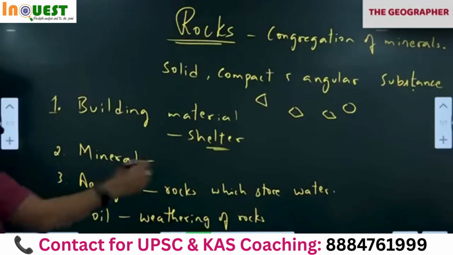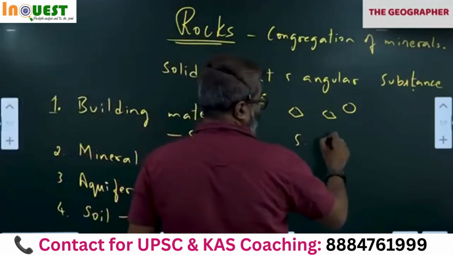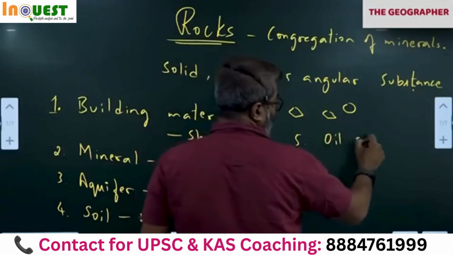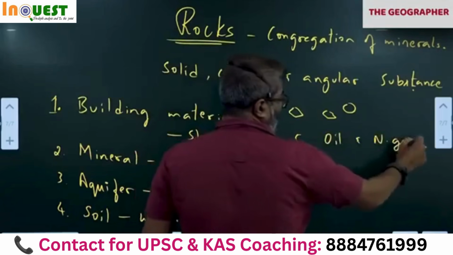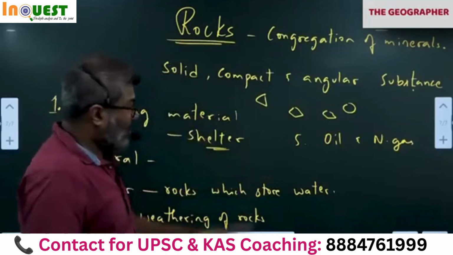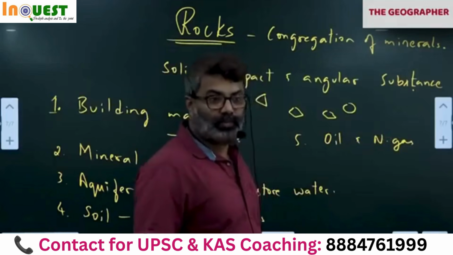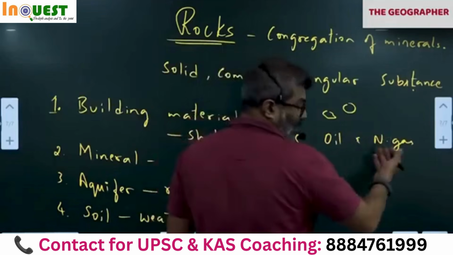Okay. Next, right, fifth one. Okay. Oil and gas. You're right. Oil and natural gas. I'll explain this because there's a different topic, big topic. First, you write oil and gas. Again, they are found where? In the rocks, sedimentary rocks. Okay. Oil and gas are found in the sedimentary rocks.